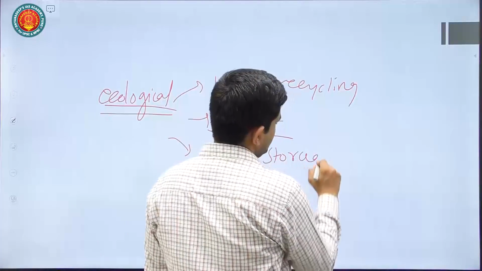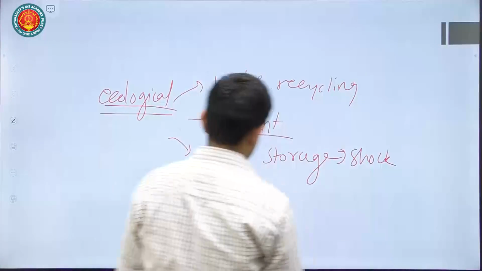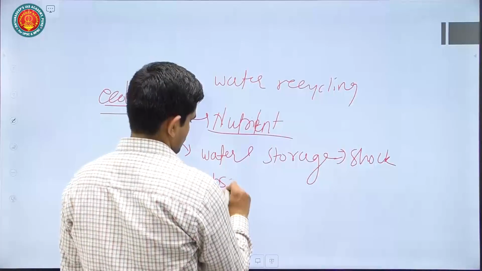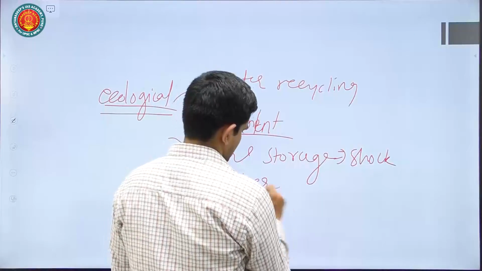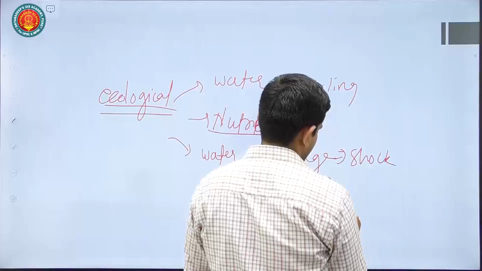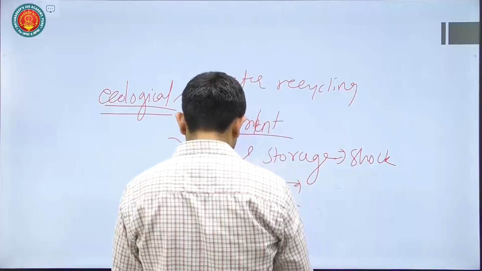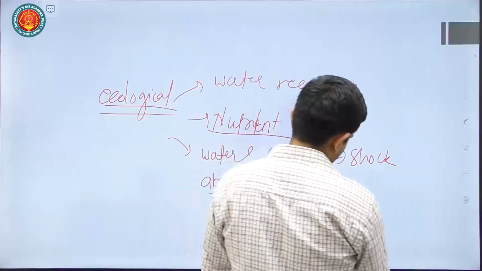which acts as a shock absorber in situations of drought.